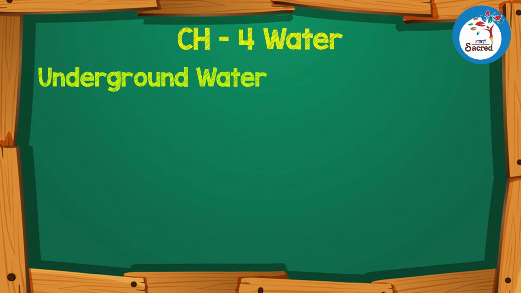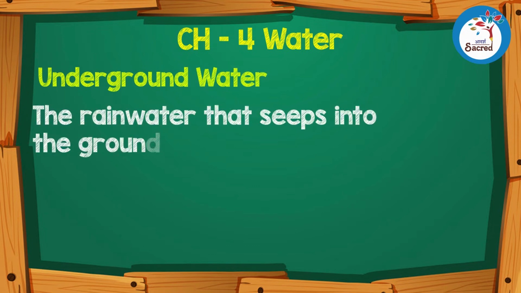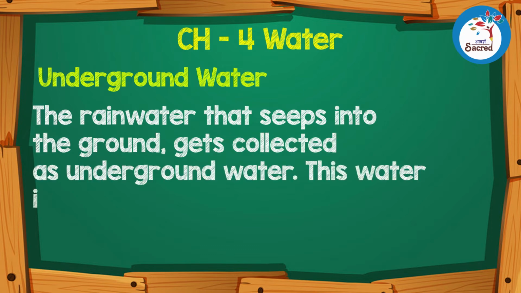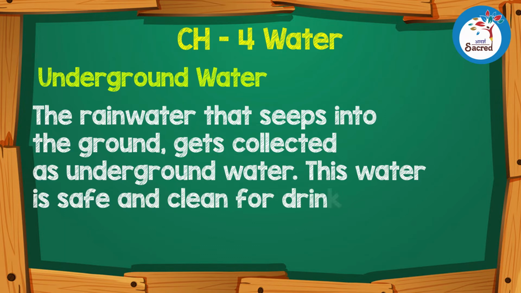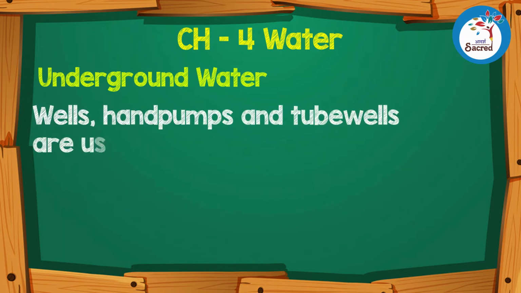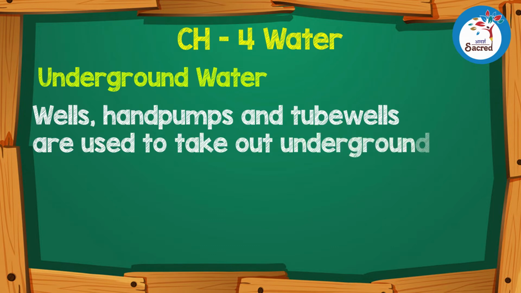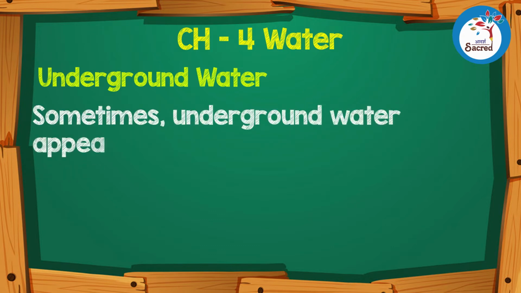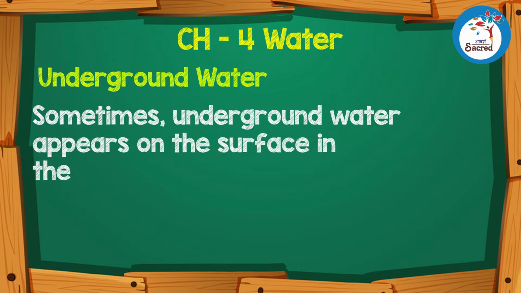Underground water. The rainwater that seeps into the ground gets collected as underground water. This water is safe and clean for drinking. Wells, hand pumps, and tube wells are used to take out underground water. Sometimes, underground water appears on the surface in the form of springs.